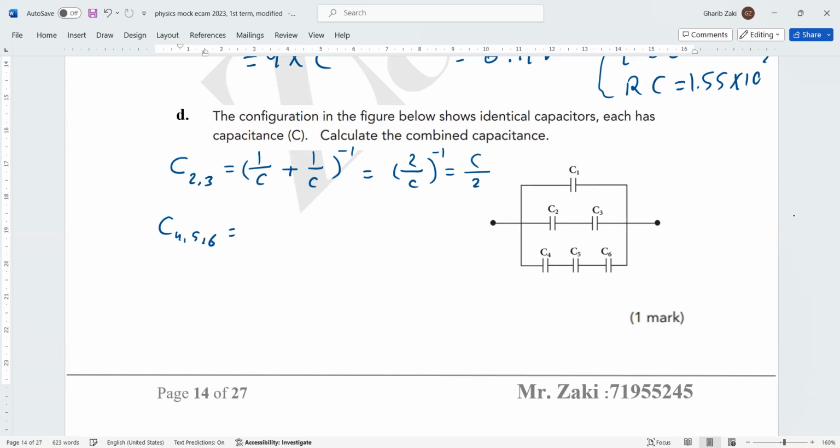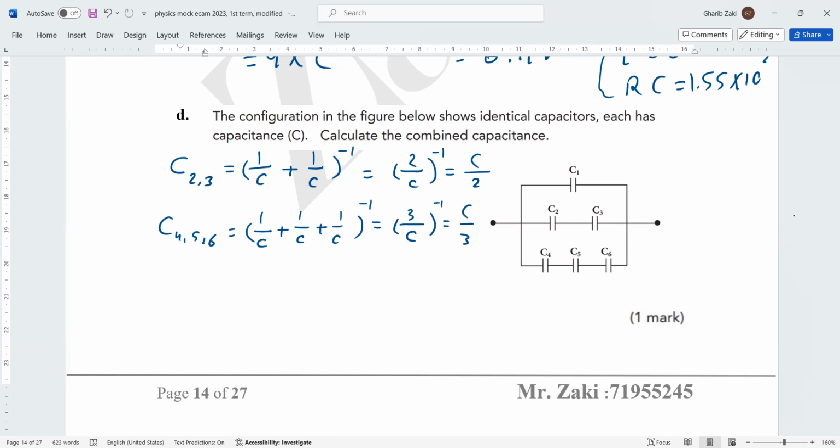5 and 6, they are in series connection. So 1 over C plus 1 over C plus 1 over C, all to the power negative 1. The same denominator C, the numerator 1 plus 1 plus 1, 3. All to the power negative 1. Flip it, so it's C over 3.